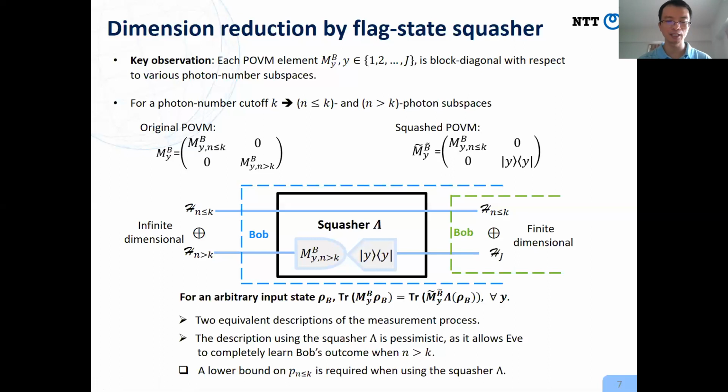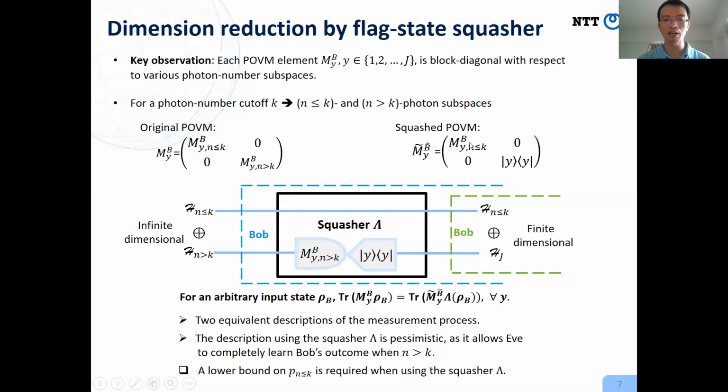In this description, there are two steps. We first apply a squasher. Depending on the photon number, we either leave the state unchanged, or if the photon number is high, we just perform the measurement. Depending on the measurement results, we prepare a classical state. Since the number of measurement results of Bob is finite, after this step we will get a finite dimensional system. The second step of this description is that we apply a squashed measurement on a finite dimensional system.